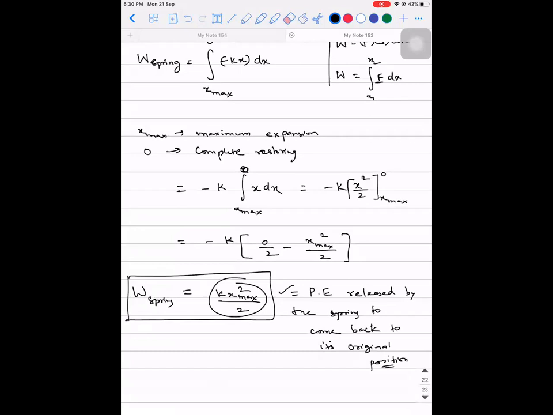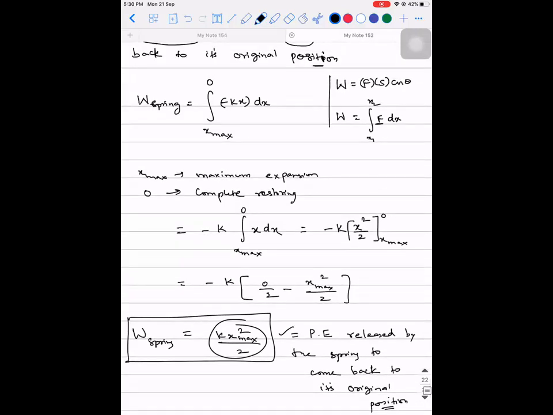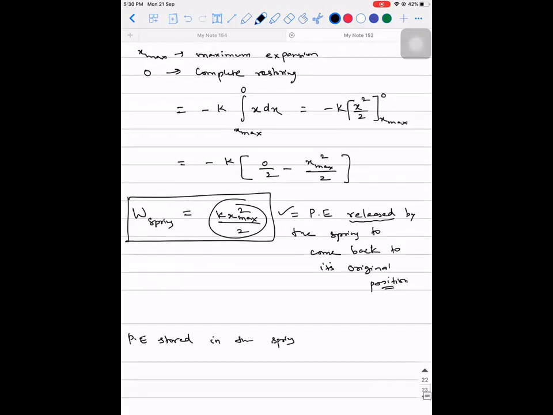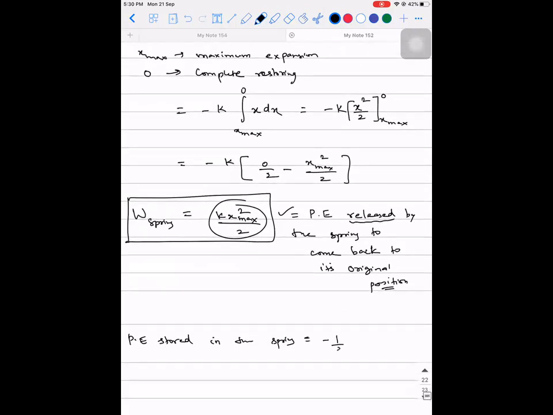Is there any doubt, guys? No, sir. Listen to my words very carefully because I'm talking about the energy released and the energy within itself. So potential energy released by the spring to come back to its original position is half into k into x max square. Then what would have been the potential energy stored in the spring? The potential energy stored in the spring would have been minus half into k x max square.